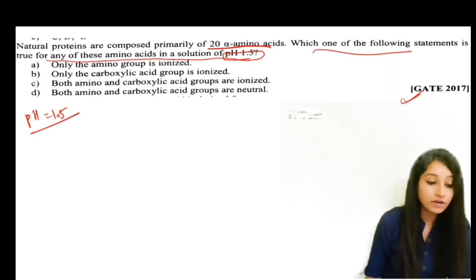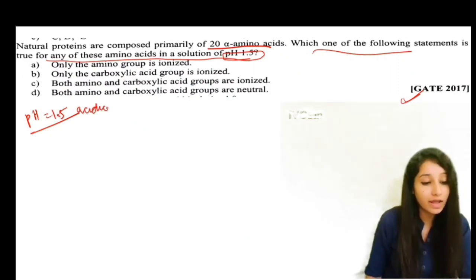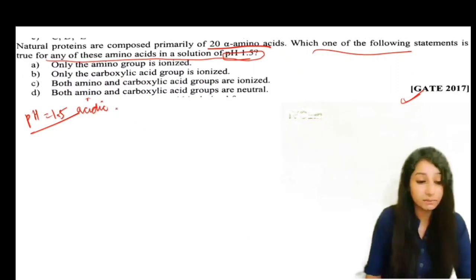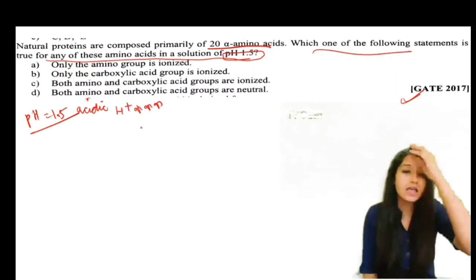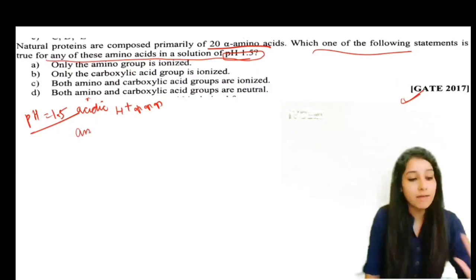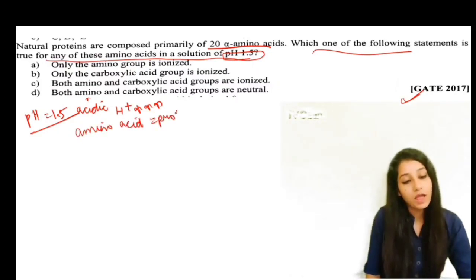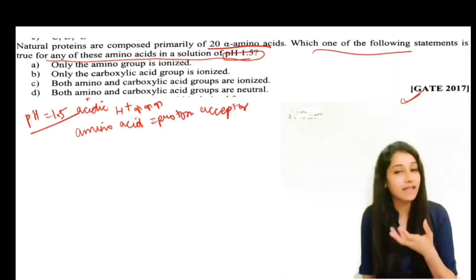We know that pH 1.5 is very acidic, and at very acidic pH, the H positive ion, that is the proton, is very high. And in this condition, the amino acid acts as a proton acceptor. It acts as a proton acceptor. That is the basic thing that we know.